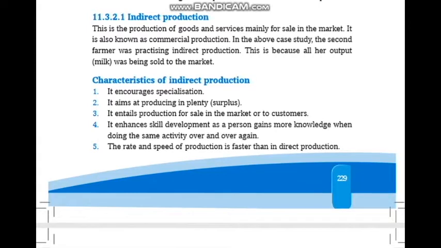Indirect production ni tandukaniro rya direct. Indirect yo nukuvuga ngo babara producing ibintu ariko bagamije kubigurisha. The production of goods and services mainly for sale in the market. It is also known as commercial production.